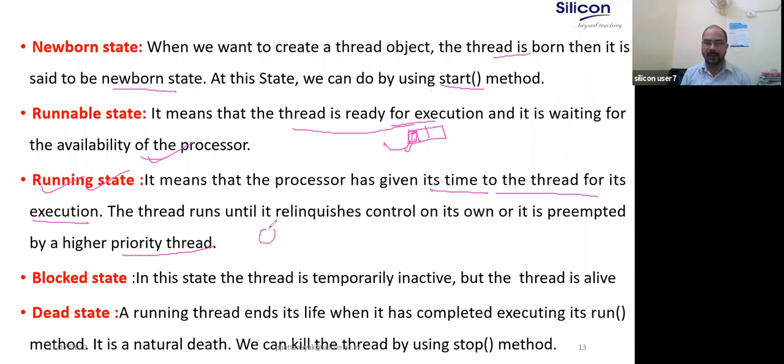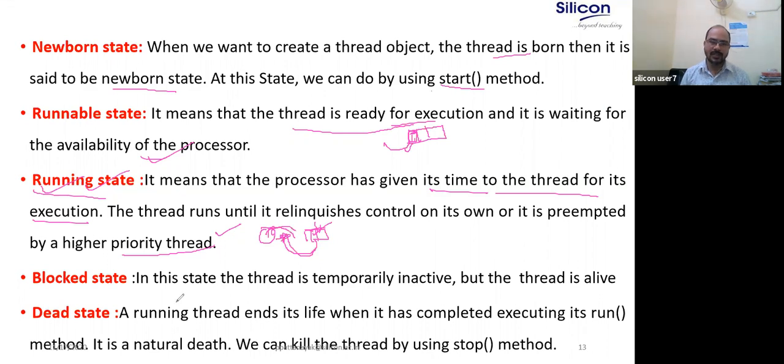Or a higher priority thread comes into the ready queue, preempts, and forcefully removes it from the processor, and the higher priority process is assigned. The thread stays in the running state until it completes its task or moves to another state, or until a higher priority process forcefully removes it.